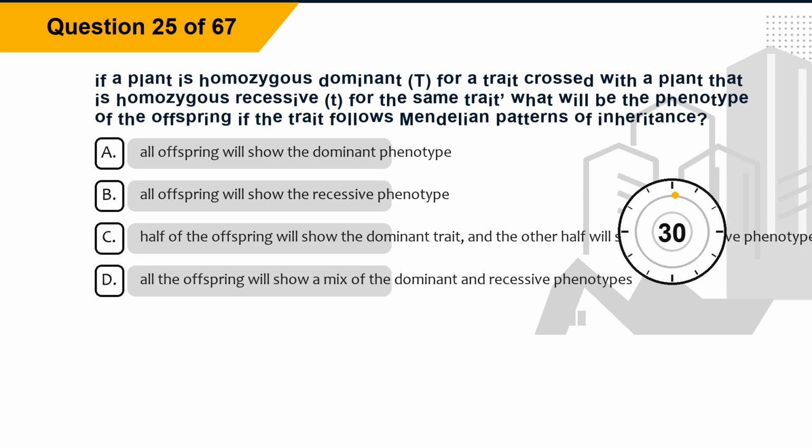Question 25. If a plant is homozygous dominant, T T, for a trait crossed with a plant that is homozygous recessive, t t, for the same trait, what will be the phenotype of the offspring if the trait follows Mendelian patterns of inheritance? Option A, all offspring will show the dominant phenotype. Option B, all offspring will show the recessive phenotype. Option C, half of the offspring will show the dominant trait, and the other half will show the recessive phenotype. Option D, all the offspring will show a mix of the dominant and recessive phenotypes.